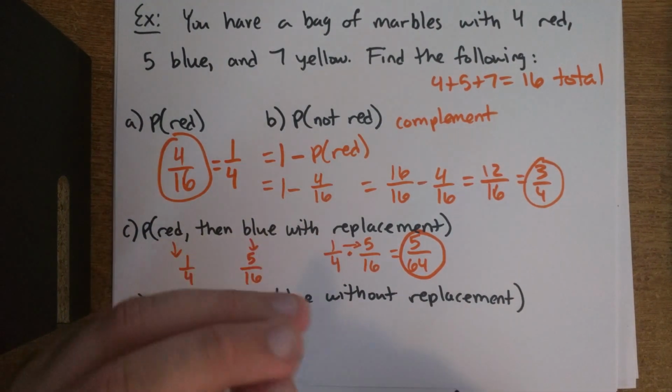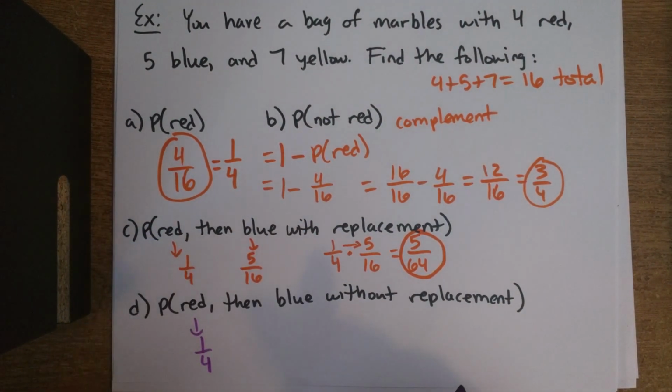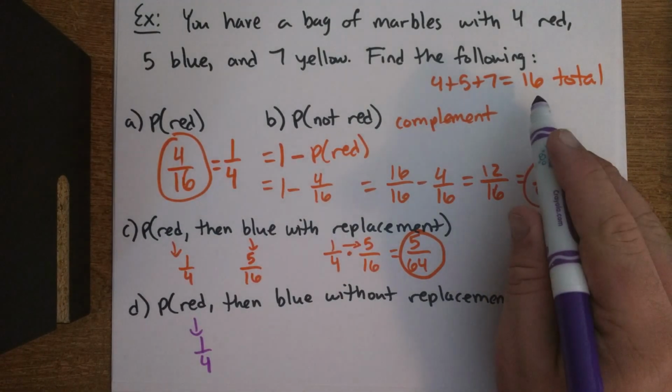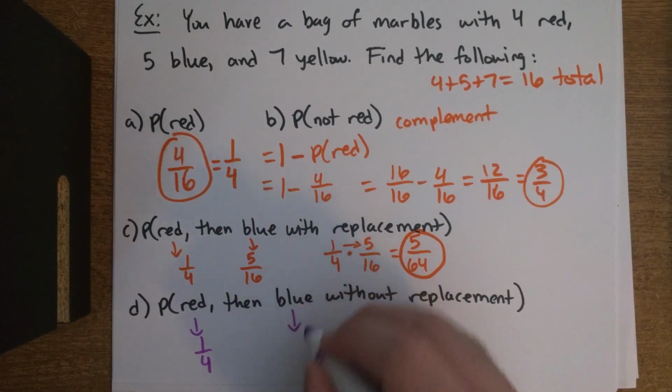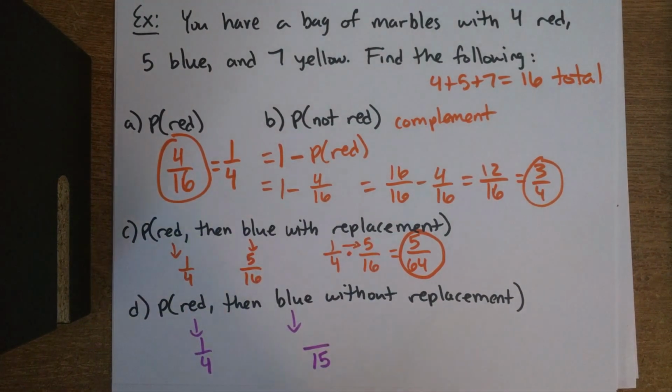But now you're not putting that red one back, or whatever marble you drew. So now we're down. If we had 16 total, but we're not putting this back because it's without replacement, we have how many total now? We have 15. So to find the probability of the blue one, we have to put 15 on the bottom. That's our new total number of marbles.